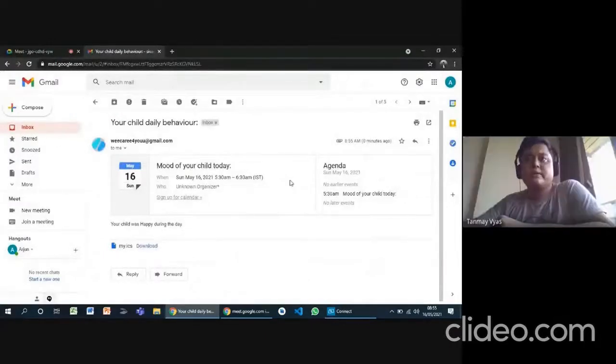Yeah, so we have a calendar inbuilt in our app, but sometimes, because everyone won't open the app every time, and they want to do some quick analysis, they can add the behavior of the child daily in their own personal calendar as well with this ICS file. Over to you, Arjun.